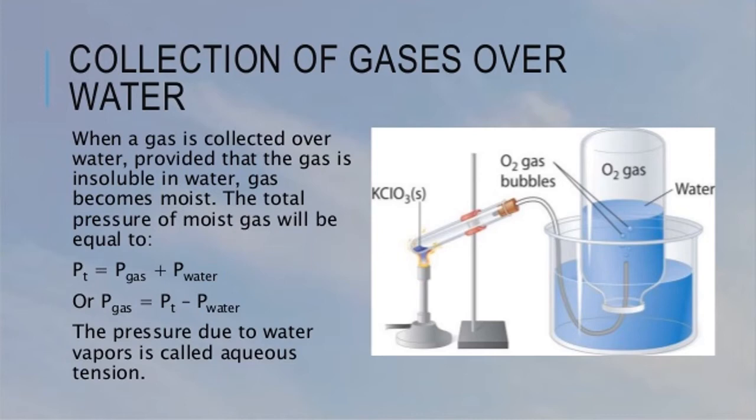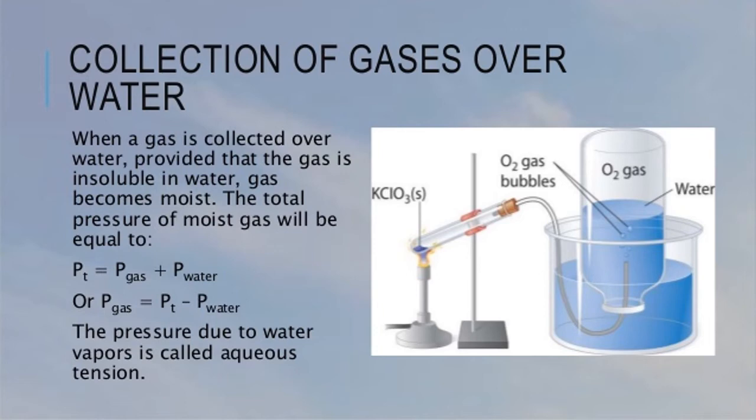By chance, if the gas you are preparing in the laboratory is lighter than air, this method will fail. At that time, we will use downward displacement of water. We will fill the gas jar with water so that whatever air is there is removed. Then you connect the delivery tube of the gas you have prepared to the gas jar. When the gas enters, water comes out. In this way, we collect the gas by downward displacement of water.